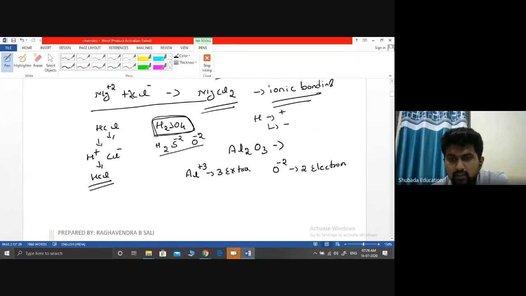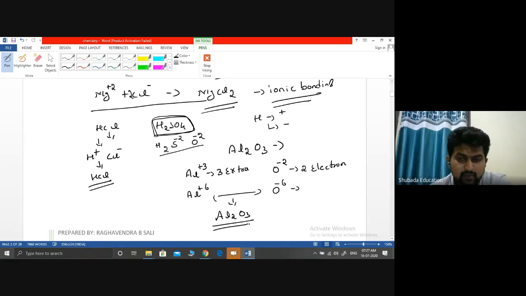I need a combination. If Al2 becomes what? 2 Al means how many? I'll get 6 electrons extra. If O3 means what? Again I will need 6 electrons. Since 2 electrons per one, for 3 it will be 6 electrons needed. So see, if I combine, it will combine, right? Because it will donate 6 electrons, it will accept these electrons. So the formula is what? Al2O3.